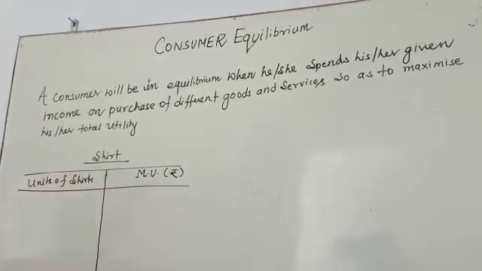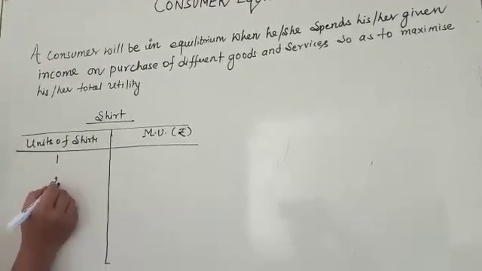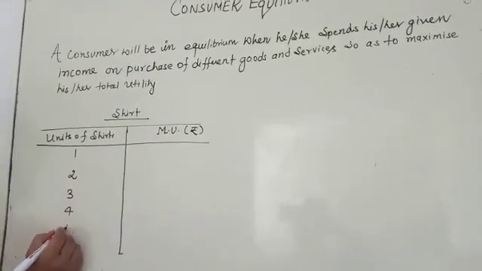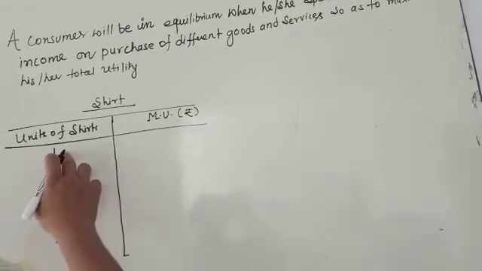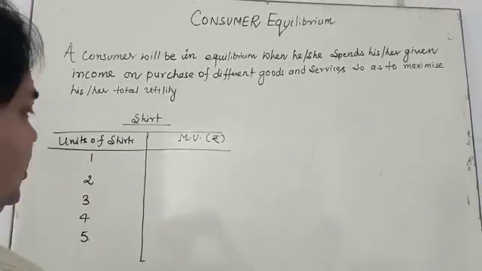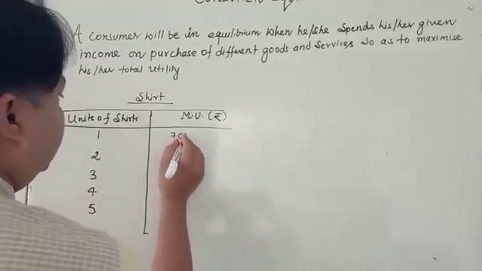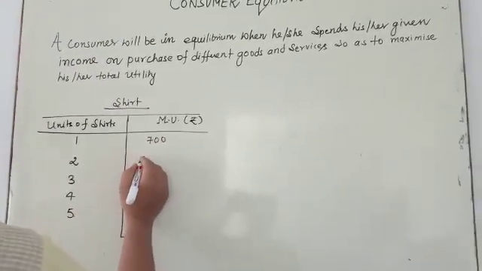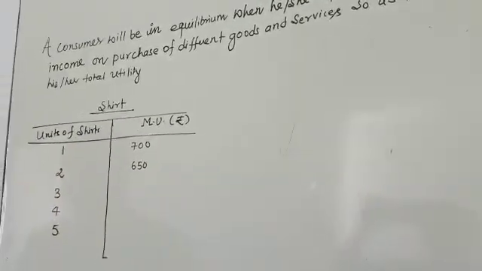Second, the units of shirts: suppose 1, 2, 3, 4, 5. I am going to take 5 shirts. The first shirt's marginal utility is equal to 700. The marginal utility of the second shirt, that is when you add the second shirt, is 650.